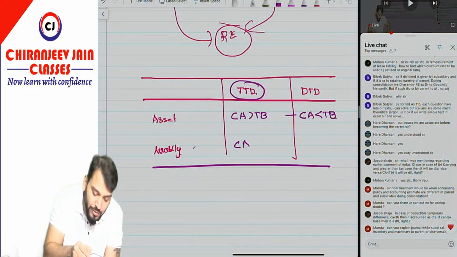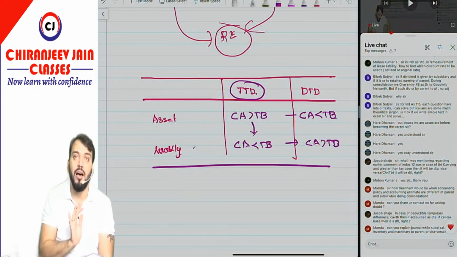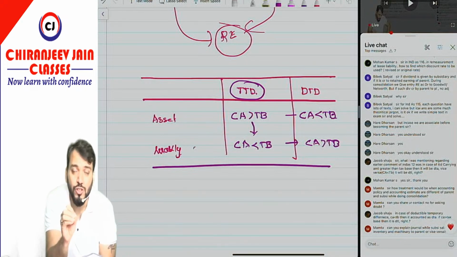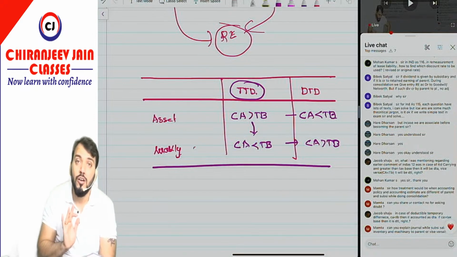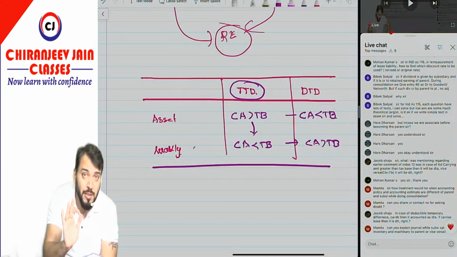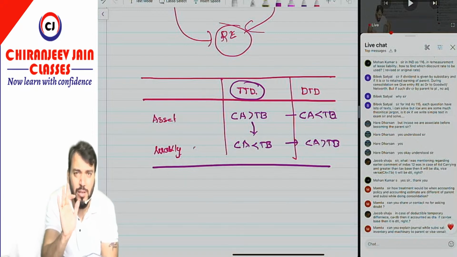Here carrying amount reverse, this also reverse: carrying amount is less than tax base. This also reverse: carrying amount is more than tax base. So this becomes one formula. So in exam, whenever a question of Ind AS 12 comes, first draw this table and then do the question. Right now I am just explaining from the examination point of view. Right now don't ask me the concept.